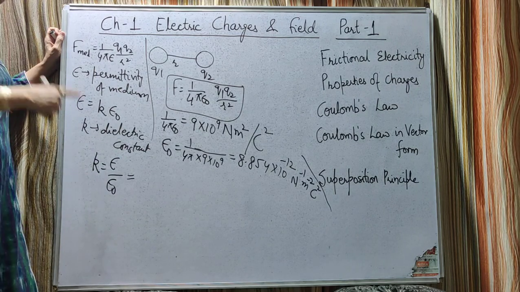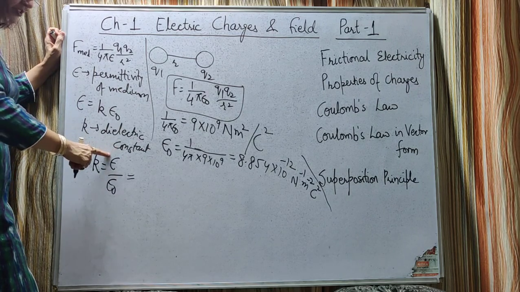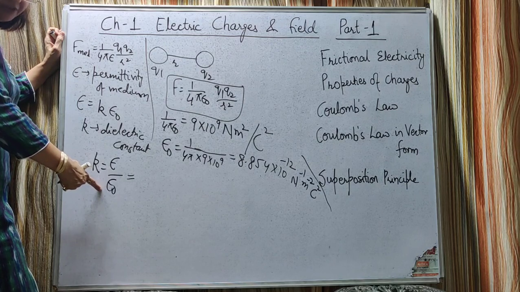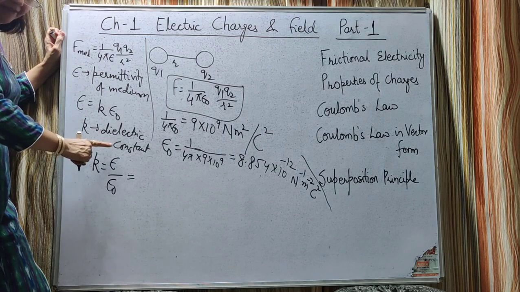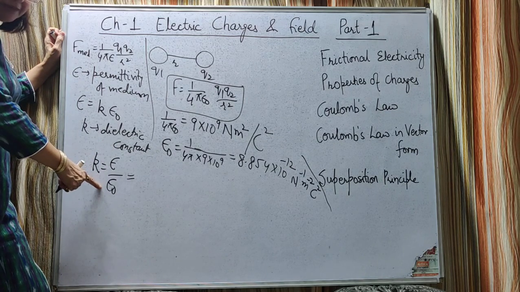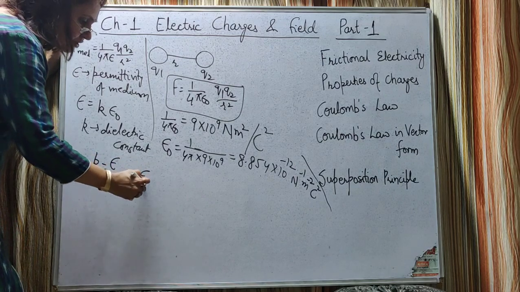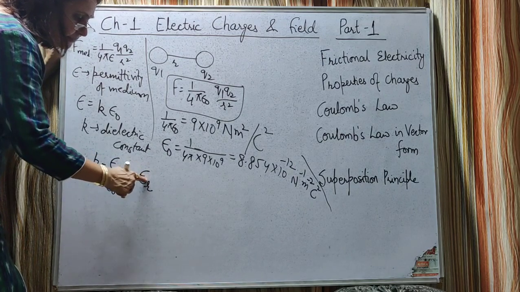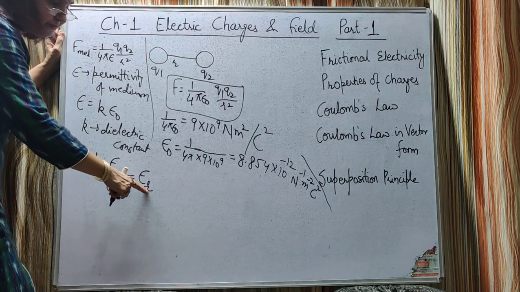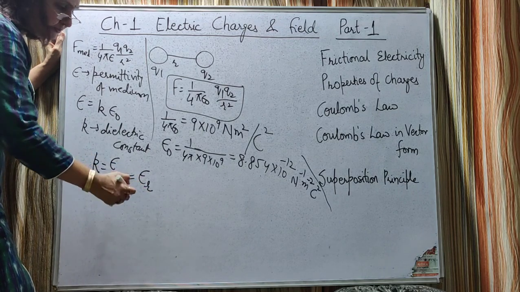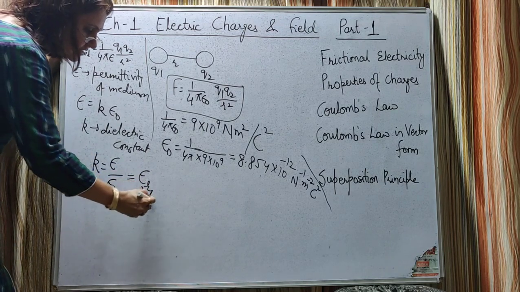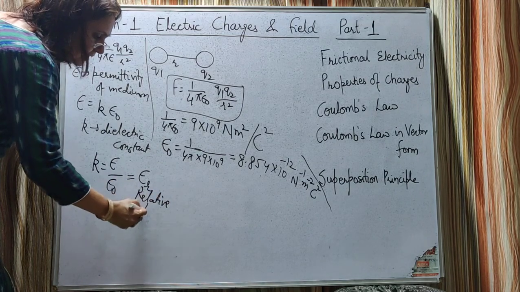As last year we have studied relative density, density of a substance to density of water, we call it relative density. The same way, permittivity of the medium to the permittivity of free space is also called the relative permittivity, which can be written as epsilon R. So this is the relative permittivity.